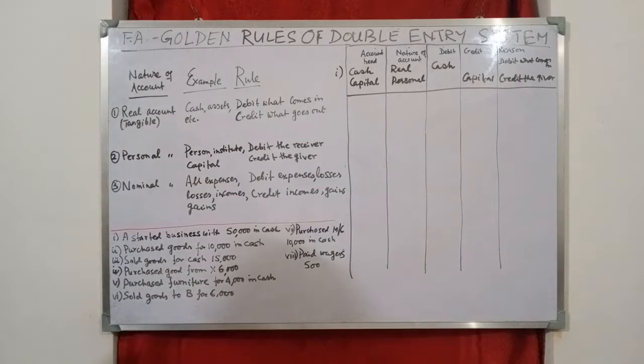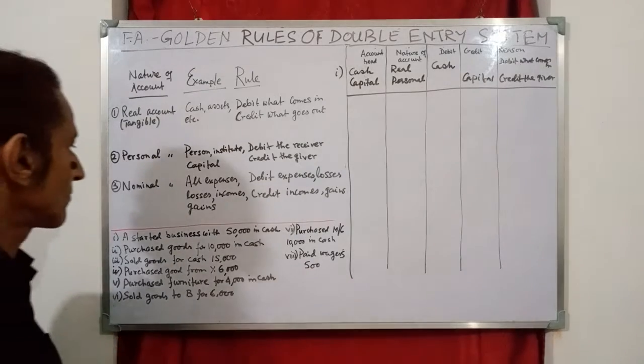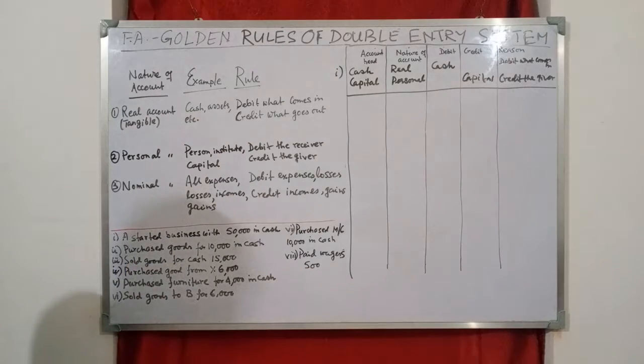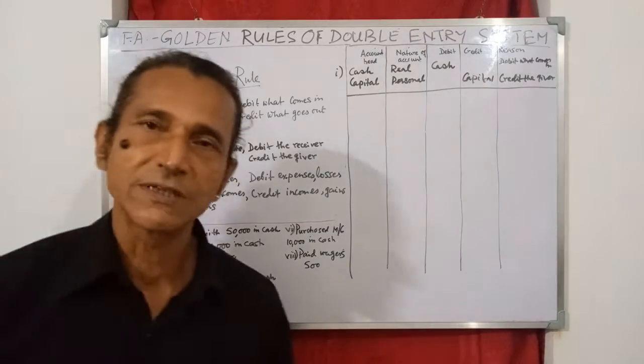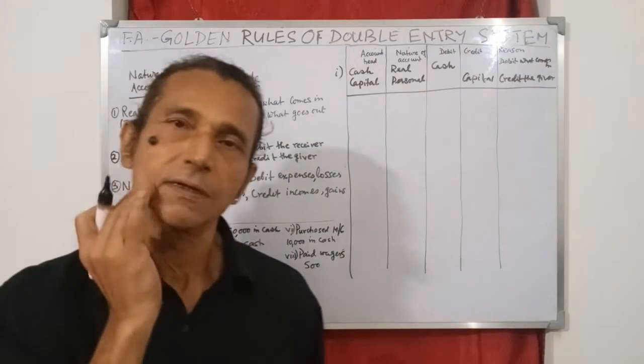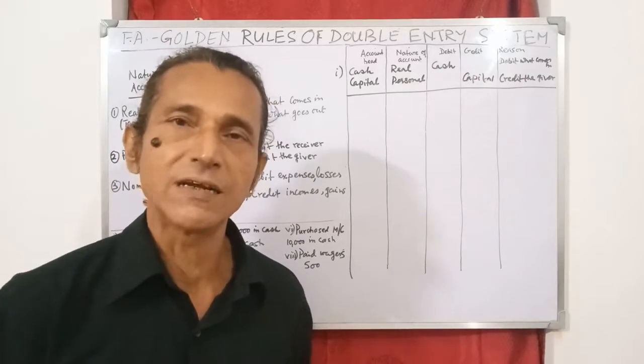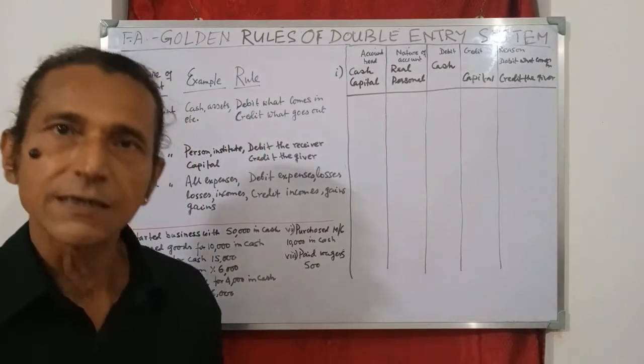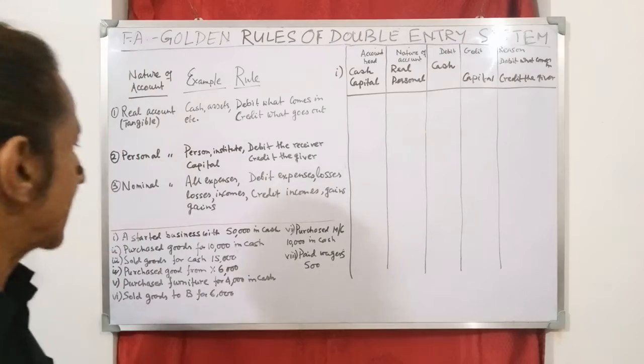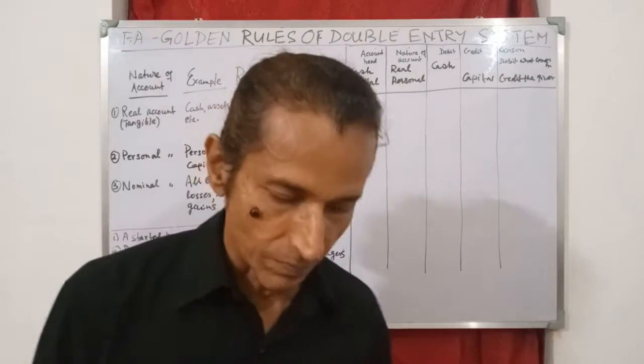Right? Now come to number 2. Purchased goods for 10,000 in cash. So Mr. A is purchasing goods for 10,000 in cash. So which account heads are involved? Purchase and cash.